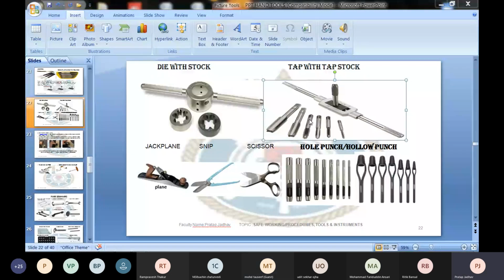And when you are doing the threading by die or a tap, never thread fully. Cut three threads, remove, clean the surface, clean the tool, apply a little bit of oil, and continue till you complete the threading. This saves the material and saves your time and your skill. That's what we call die and tap.